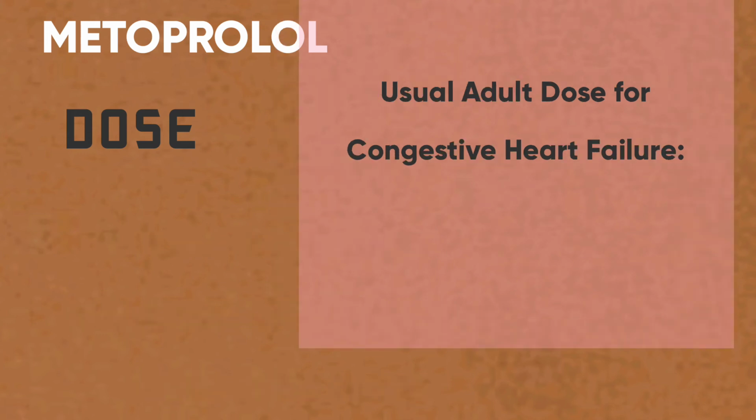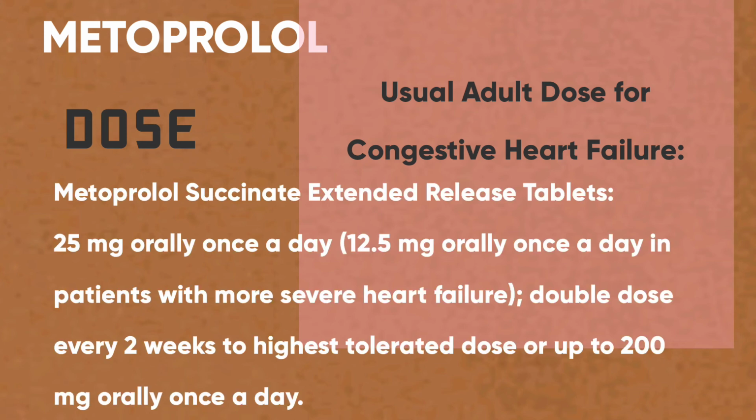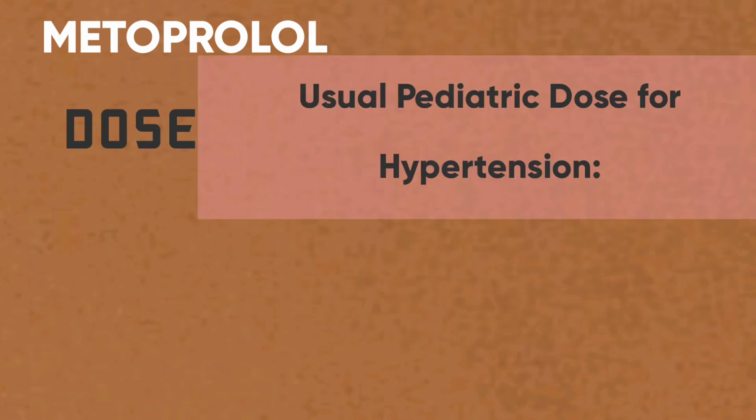Next one is the usual adult dose for congestive heart failure. Metoprolol succinate extended release tablets 25 mg orally once a day, that is 12.5 mg orally once a day in patients with more severe heart failure. Double the dose every 2 weeks to the highest tolerated dose or up to 200 mg orally once a day.